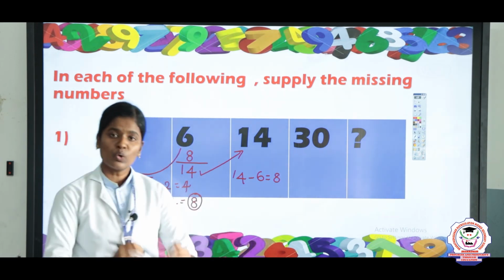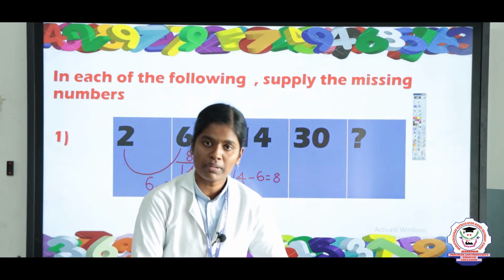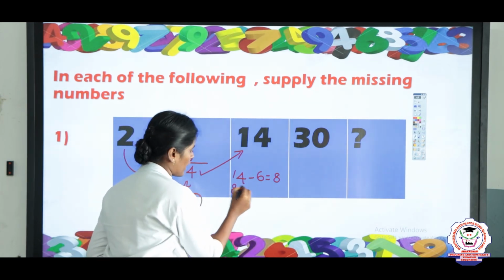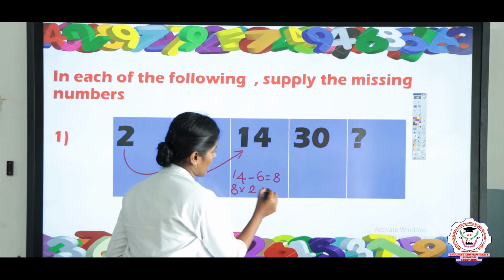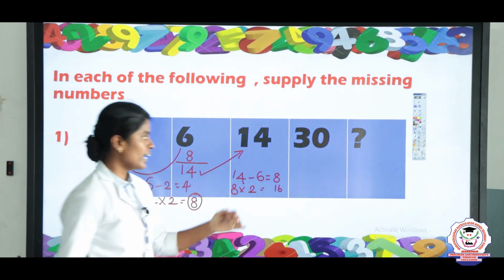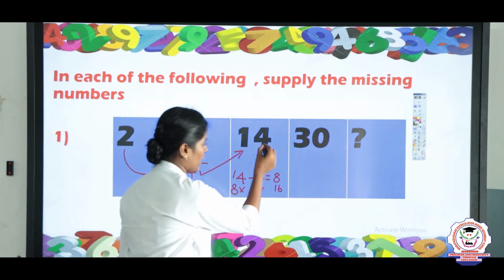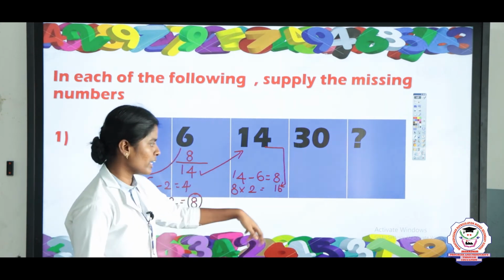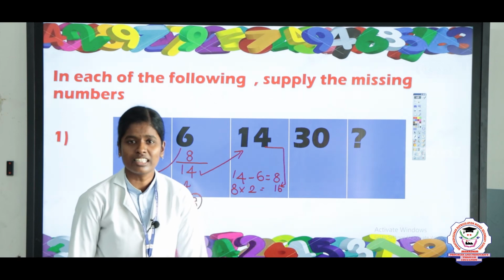Already I said, each difference you should multiply by 2. So take 8 2s are 16. Now you take 14 and 16 and add, and now you are getting the answer 30.